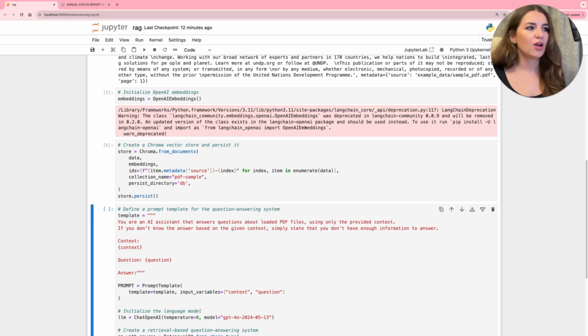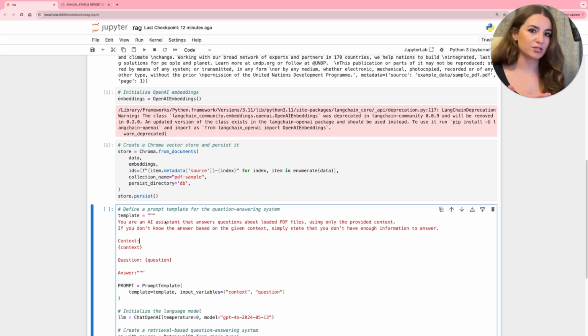Okay, and the next step is to define the prompt template. You are an AI assistant that answers questions about the loaded PDF file using only the provided context. If you don't know the answer based on the given context, simply state that you don't have enough information to answer. This template is to avoid hallucinations.